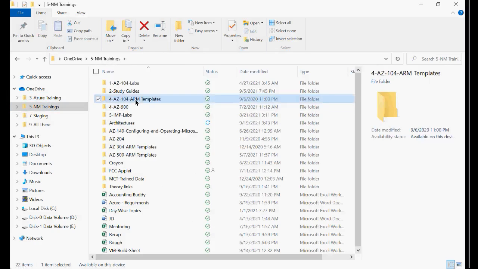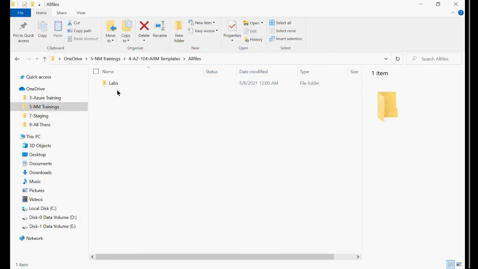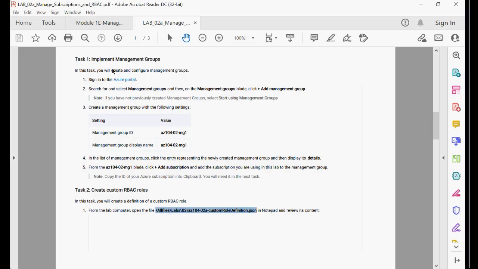Right? ARM templates, there will be a folder like this, and here you will be seeing all the files, and labs will be there, and inside labs all the lab numbers will be there. So now if you go back to this lab, what number is it? Lab 2. And here all files, labs 2 az2a custom role definition.json, right? So you need this file.